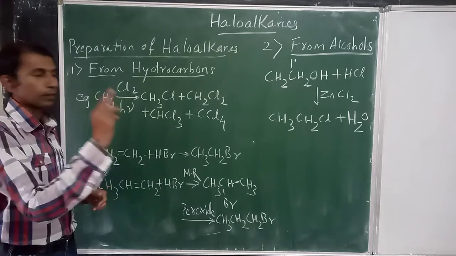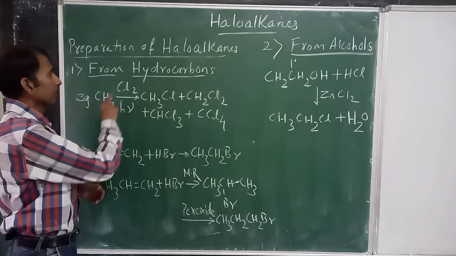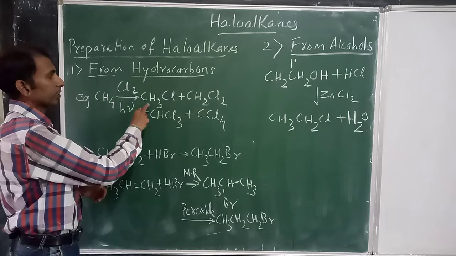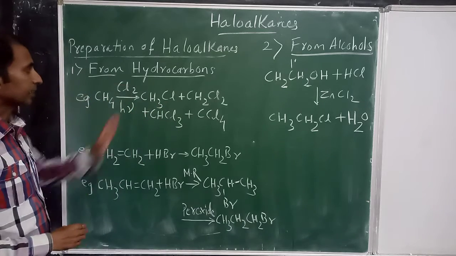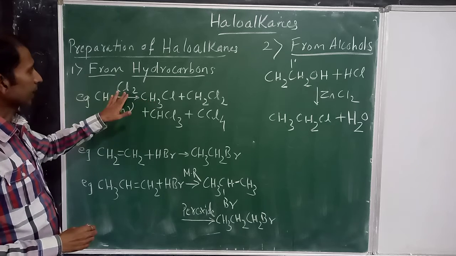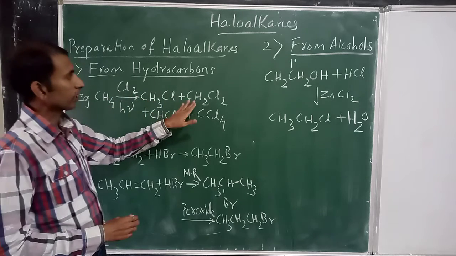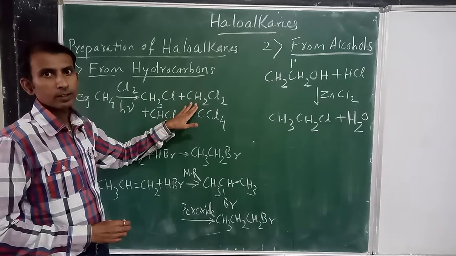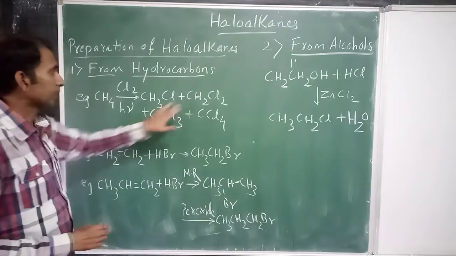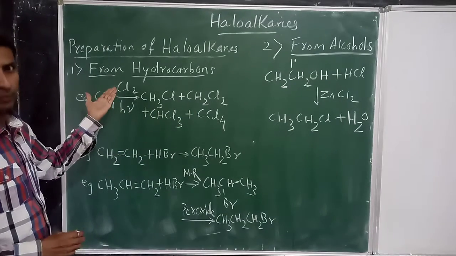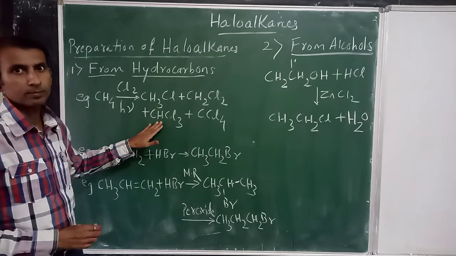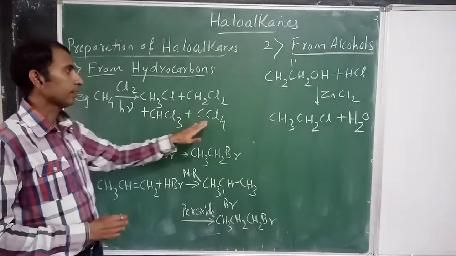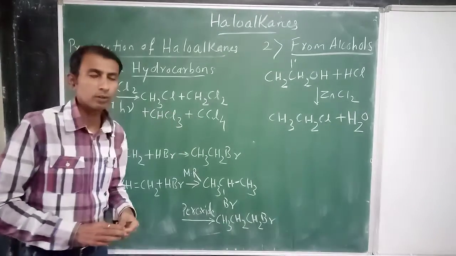First step, one hydrogen atom will be replaced, chlorine will be added, you get CH3Cl and HCl is lost. In second step, this will further react with chlorine and will give you the next haloalkane. And this will further react with a third molecule of chlorine, you will get this haloalkane and lastly CCl4.